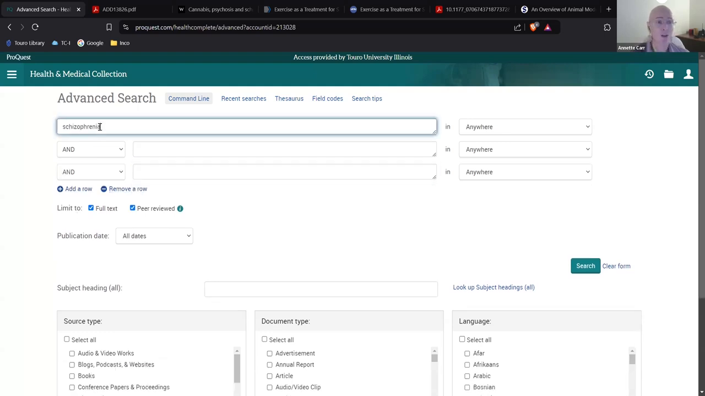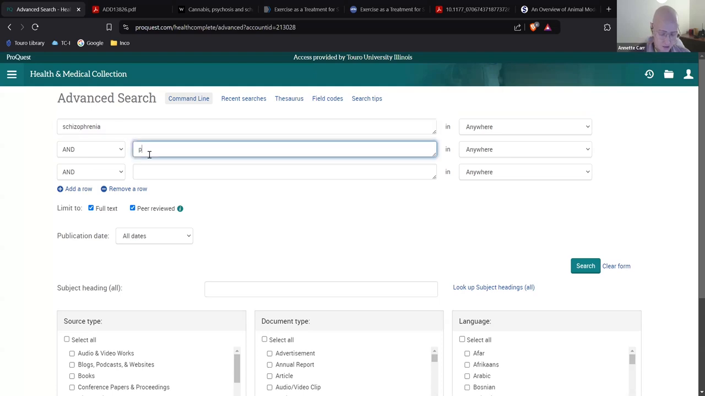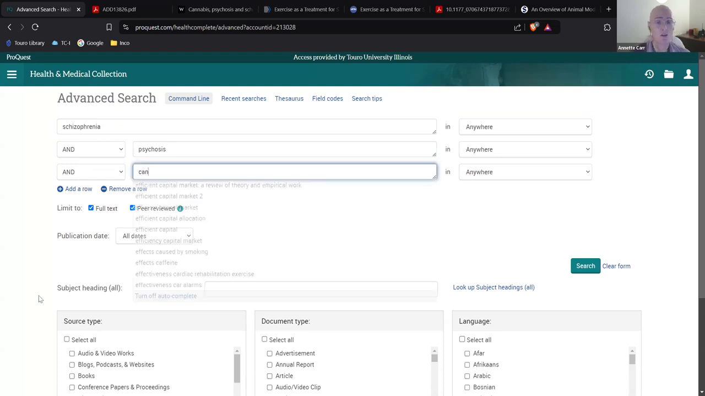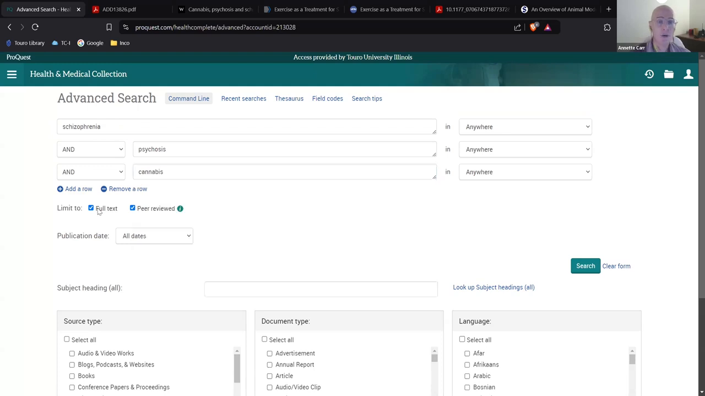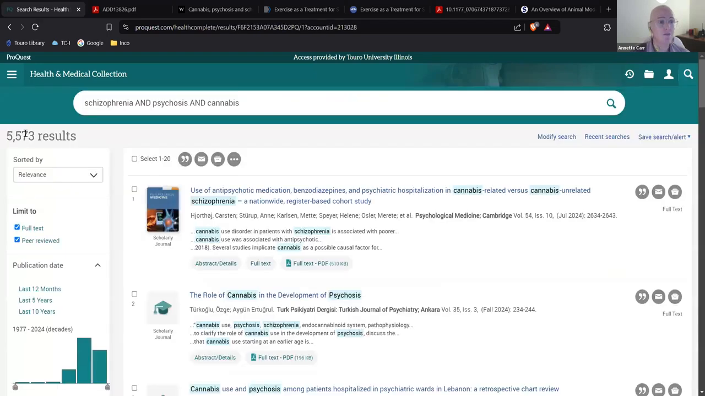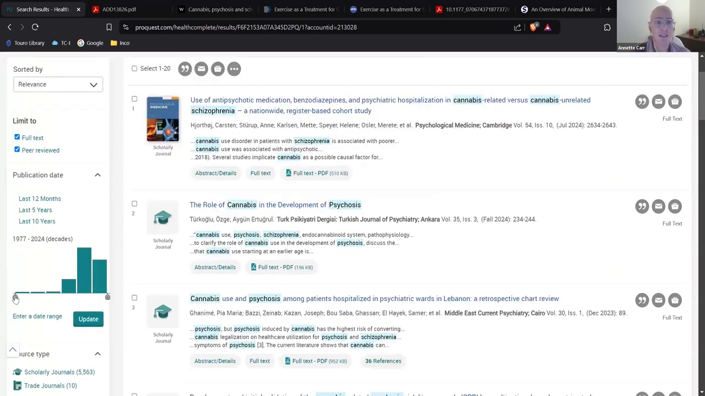So again, we're doing schizophrenia. Okay, psychosis was what I was researching. And then we are going to look at cannabis and its role in psychosis and schizophrenia. Always have full text highlighted, always have peer review checked. I can also put my publication date in here if I want to, or I can just use the slide bar on the next page. So we're going to go here. We have 5,500 articles. Not bad. Articles going back to 1977. So it's a little old. I want stuff, let's see, update it to the past.